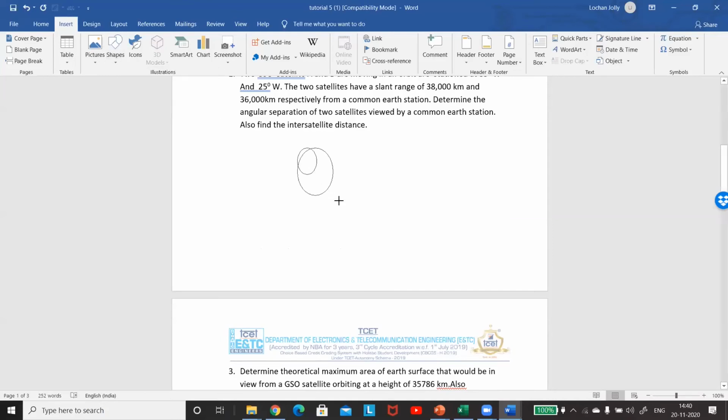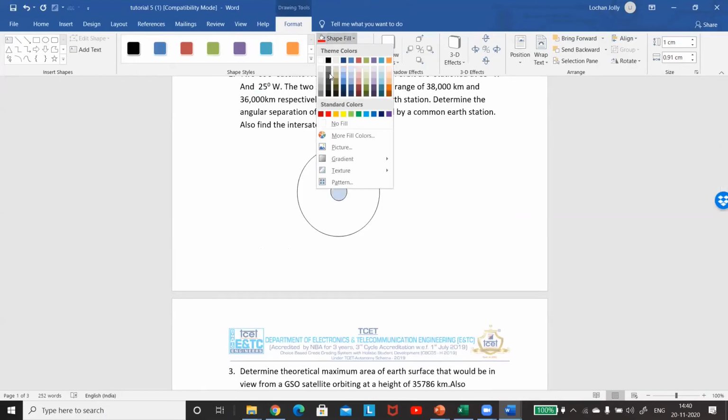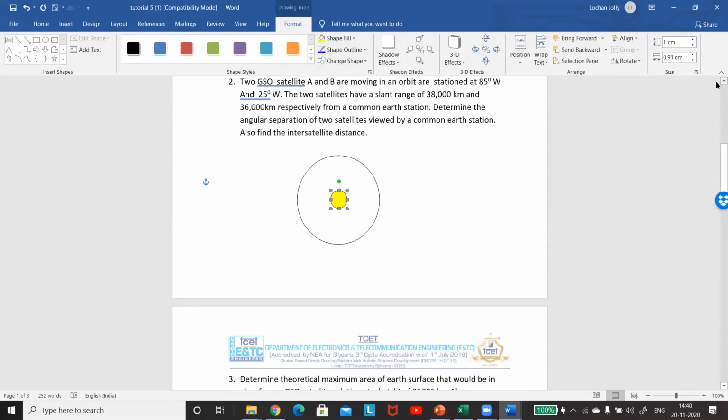So now both the satellites are on the west side, and the slant range of both the cases is not the same. So what we have to see is, now you won't be forming an isosceles triangle, but a scalene triangle.